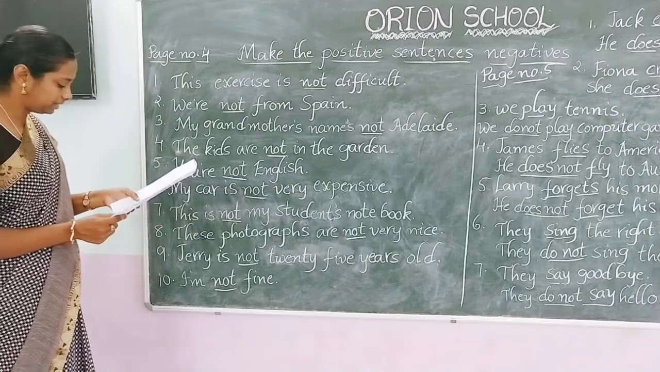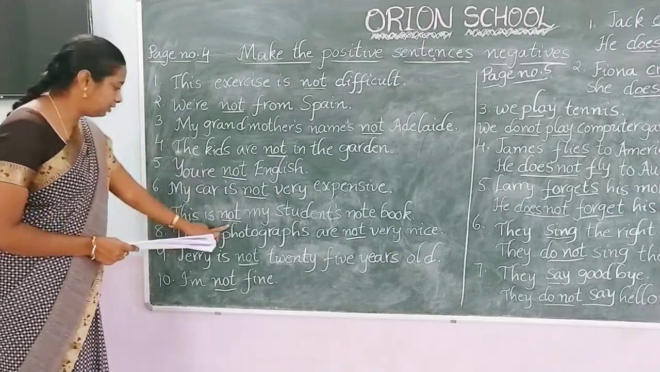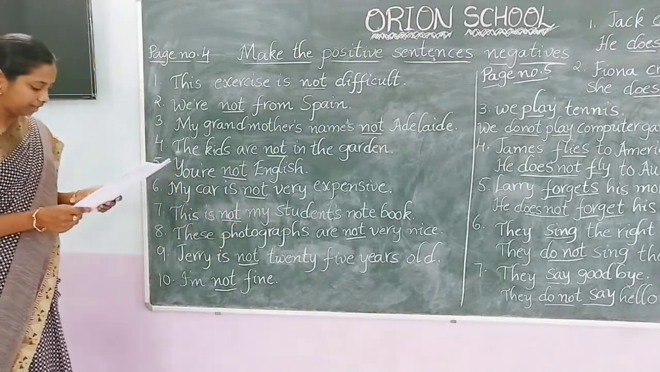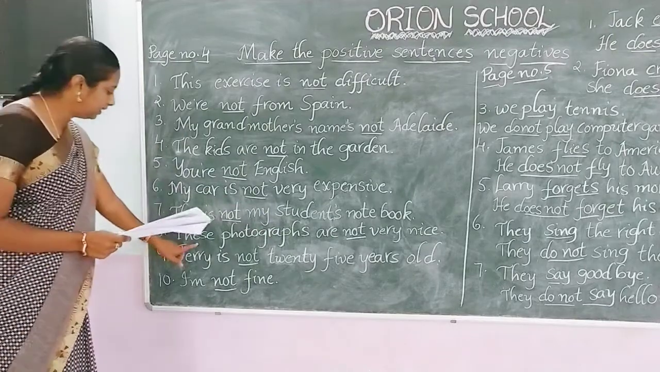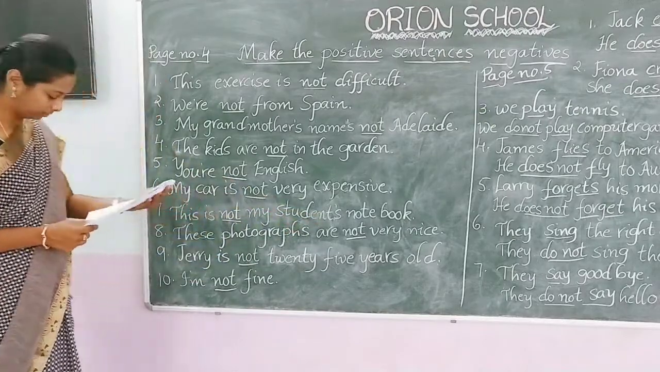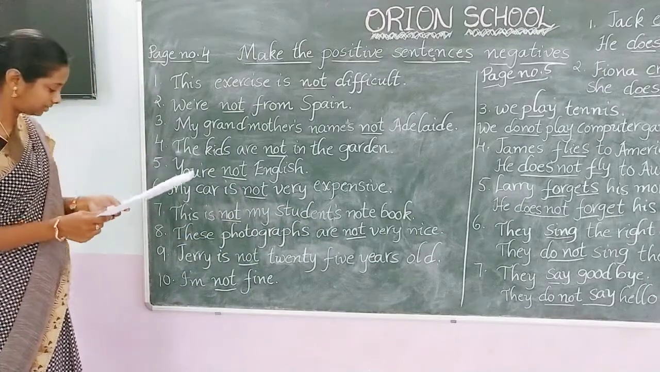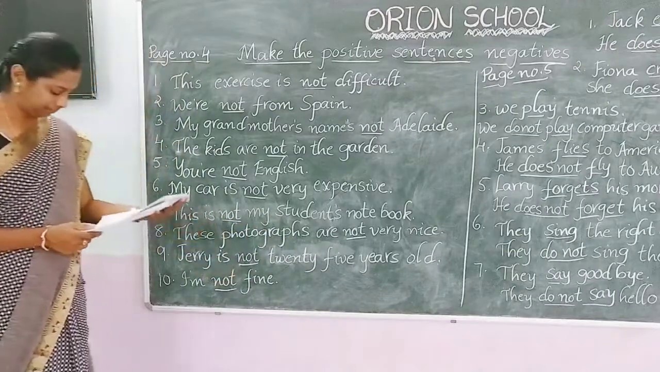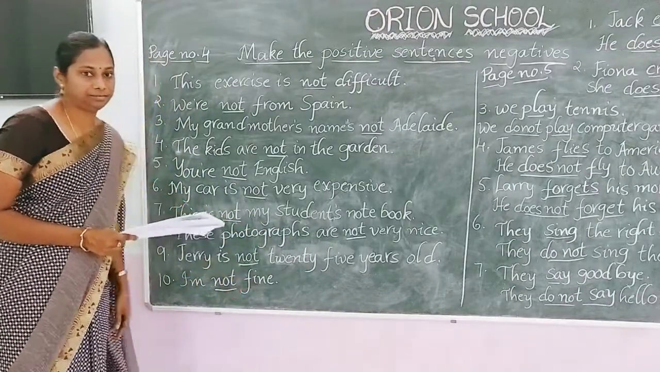Next one. This is my student's notebook. Answer: this is not my student's notebook. So next one. These photographs are very nice. Answer: these photographs are not very nice. So next one. Jerry is 25 years old. Answer: Jerry is not 25 years old. Next. I am fine. I am not fine.